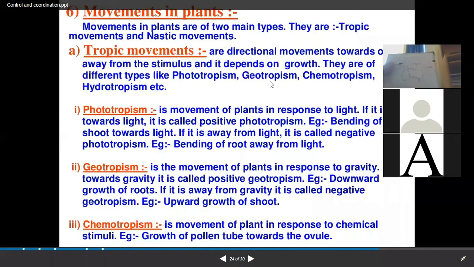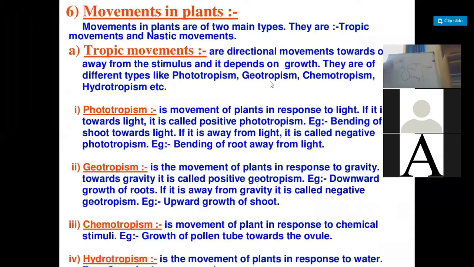Alright, so this is the part of the plant which shows the response towards the chemical, where the pollen tube will grow only once the stigma receives the chemical. If the chemical is not received by the stigma, the pollen tube is not going to grow. Now let me discuss where the chemical comes from.